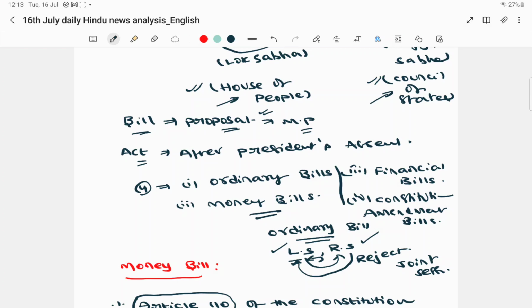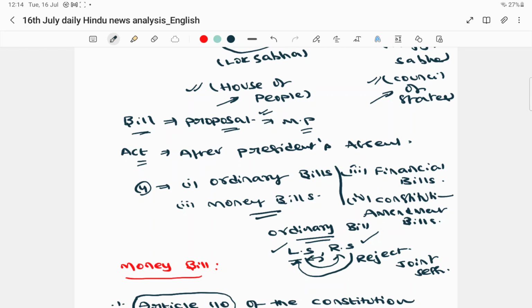If Rajya Sabha doesn't have any role, it can only give recommendations, and even those recommendations are not binding on the Lok Sabha. So what can Lok Sabha do? It can directly pass that particular bill, send it to Rajya Sabha, get it back immediately, send it for the President's assent and implement it. So this is how the government's intentions can be fulfilled. Is this the right path? Not at all. Correct, right?